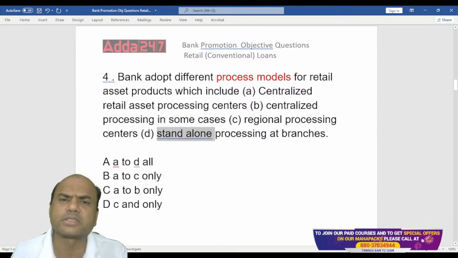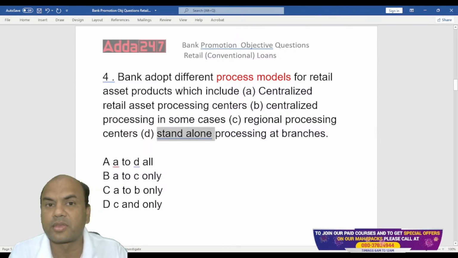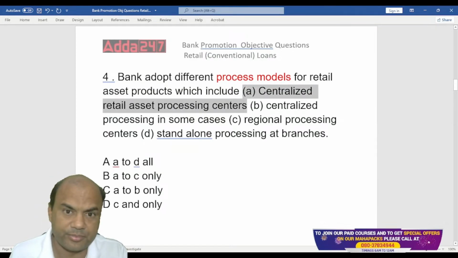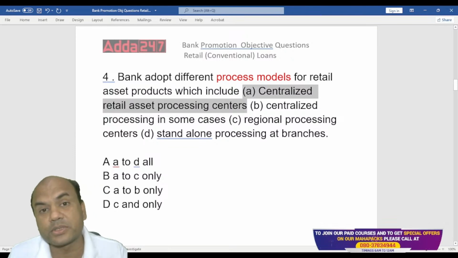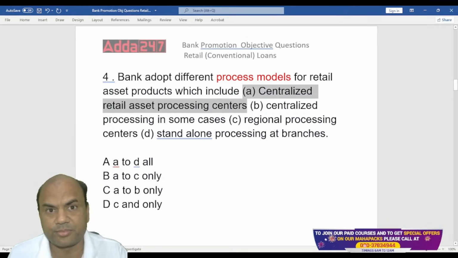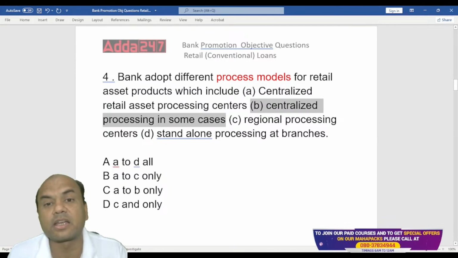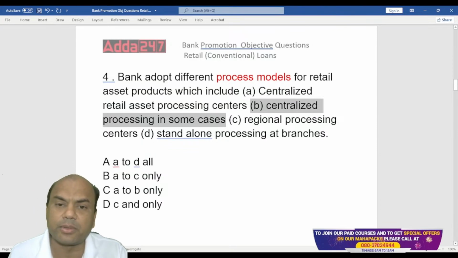I'll process everything at the branch level. So I'll explain you what is A. A means what? In some banks, the loans are processed centrally, assets, but deposits are processed at the branch level. In some banks, both loan and deposits, both are processed at the central level, or CPU you call it, CPU, Central Processing Unit. So all the loans and deposits are processed at the centralized level.